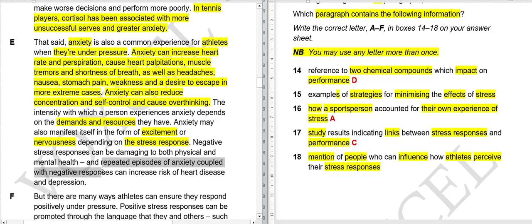Here they are saying that if you are anxious repeatedly, and you have a negative response to that situation, and you are facing many negative situations regularly, it can increase the risk of heart disease. So people can suffer from heart attacks or other heart ailments, and you may suffer from depression.